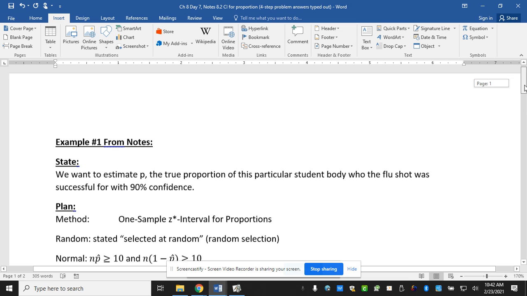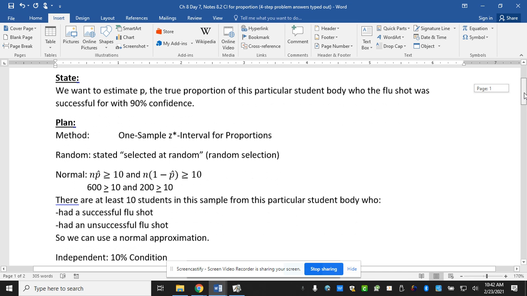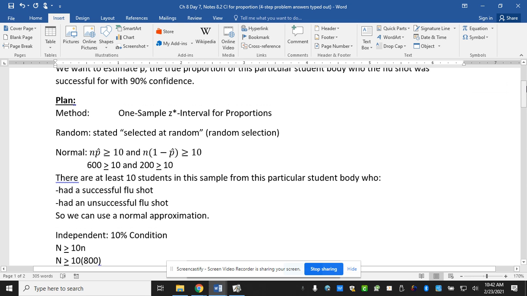Okay, so most of this one we had already done. One, estimate P, the true proportion of a particular student body who the flu shot was successful for, with 90% confidence. It was a one sample Z interval, because we don't have to decide between Z and T when we're dealing with proportions. This was the first one that actually said selected at random. So rewriting random selection really is kind of an overkill and is not necessary, but because it's an answer key, I wanted to have it there.